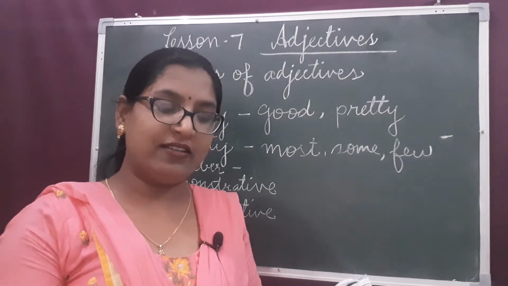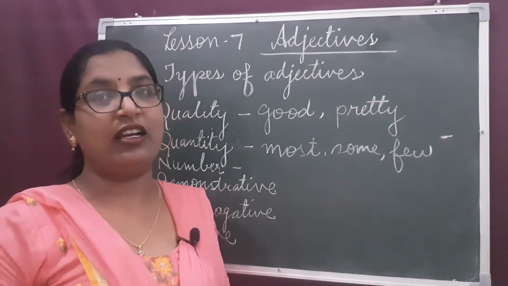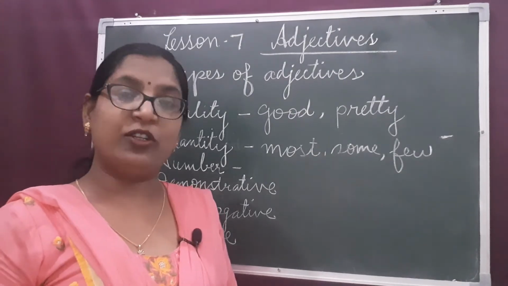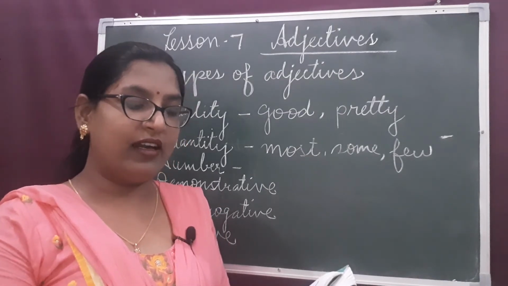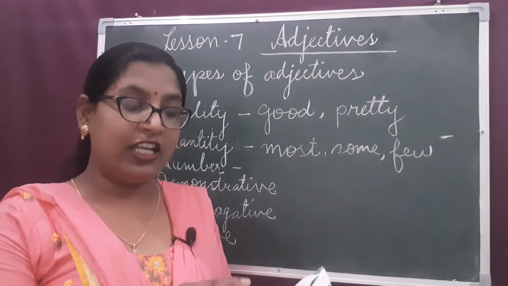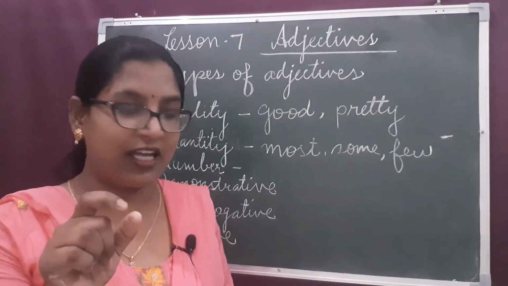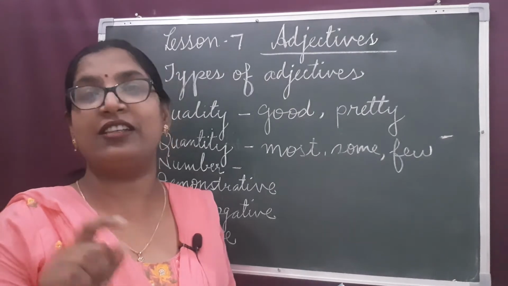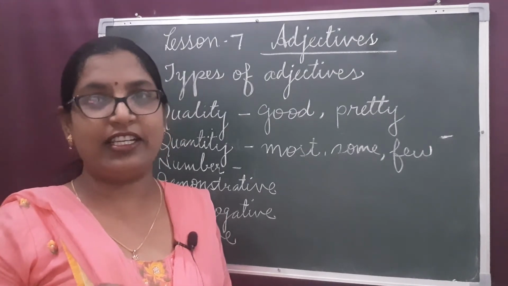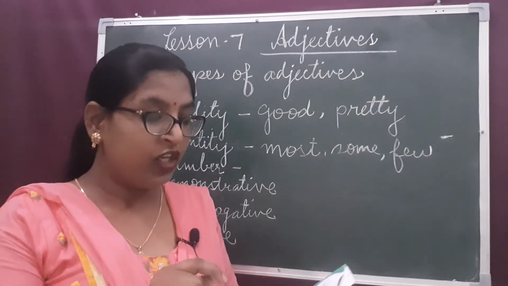As we said, adjectives of quantity are also called quantifiers. Apart from the quantifiers mentioned above, there are other words which denote number. We can see in the passage like 40, 3, 4. These words are denoting the exact number. There are 40 students in class 6. The exact number of students is mentioned here, not just an idea of the number of students, but the exact number is given, that is 40.